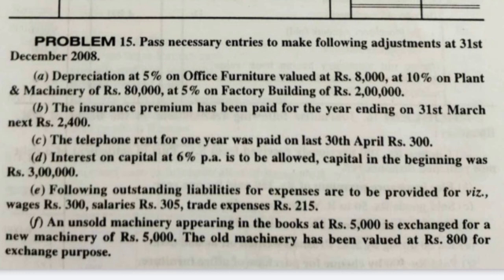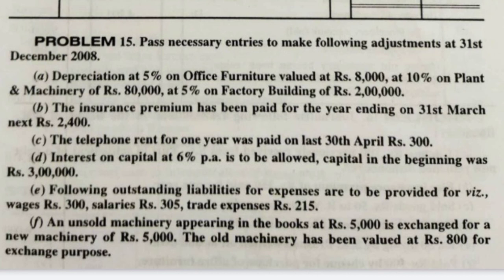New machinery is coming in of value 5000, so new machinery account debit rupees 5000. What is going out? Old machinery is going out. The value of old machinery for the purpose of exchange is 800.